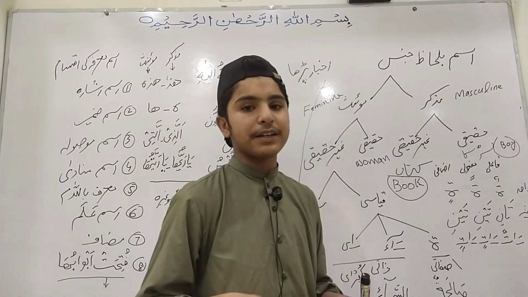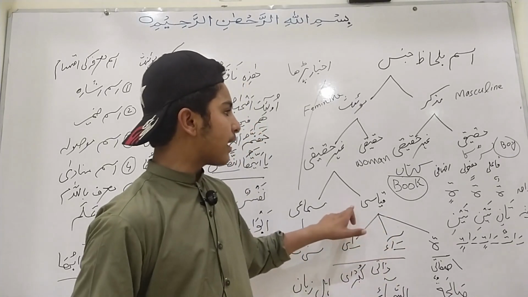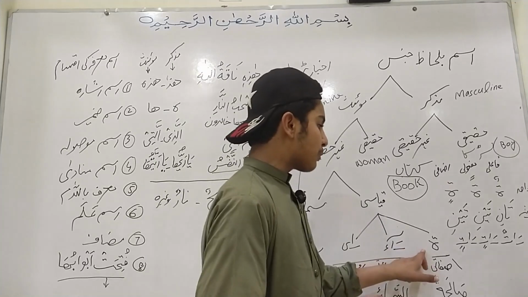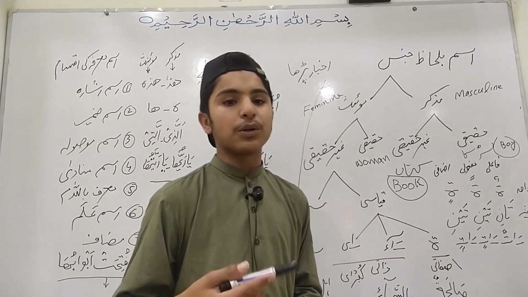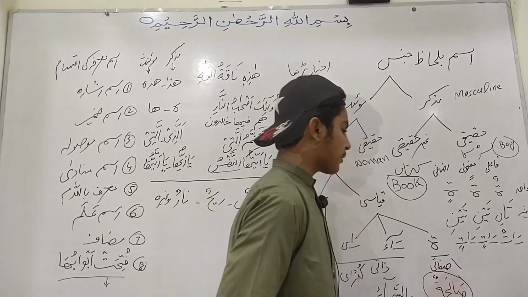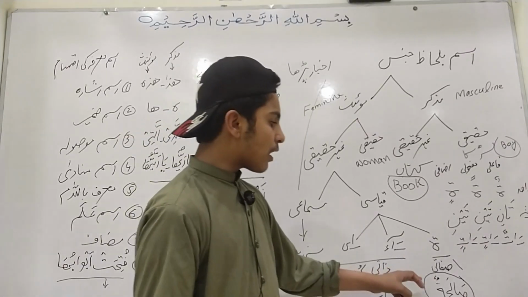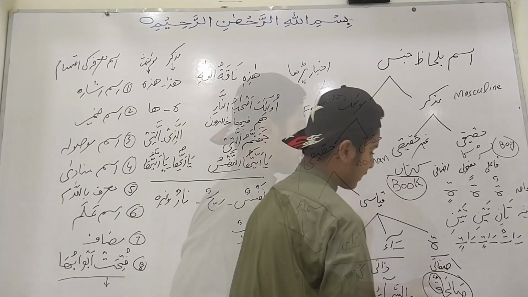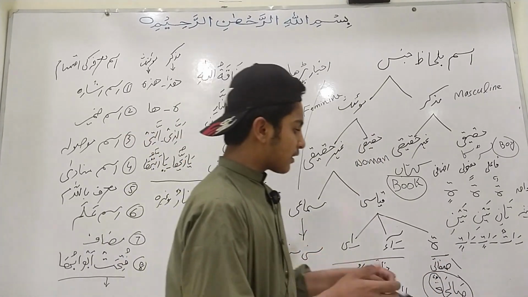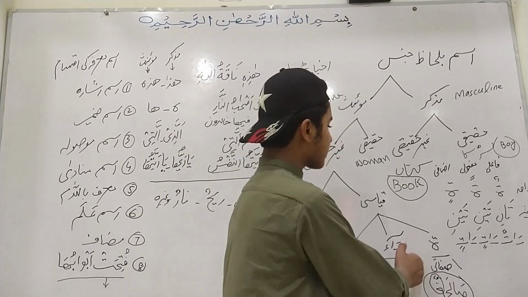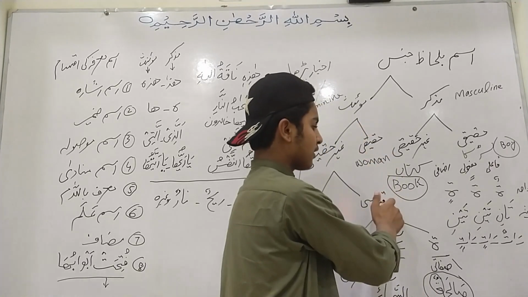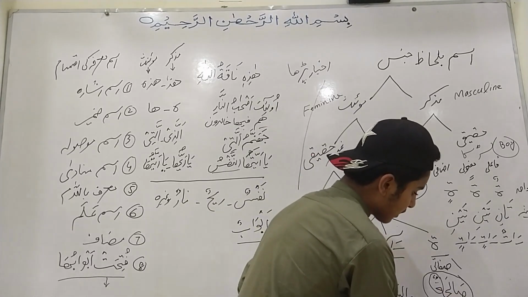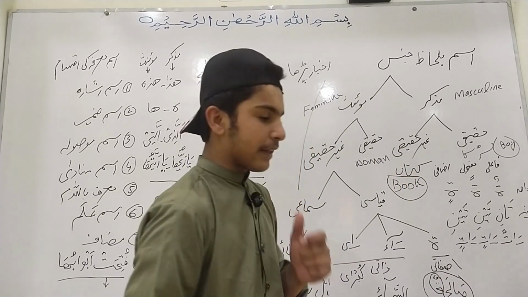If there is a ta marbuta at the end of a word, then it will be known as muannas qiyasi, deductive feminine, and it will be discussed in the adjectival nouns. For example, we have the adjective noun salihatun. Here ta marbuta has been used at its end, so this word salihatun is a muannas qiyasi, deductive feminine. The word used for this in English is kindness.